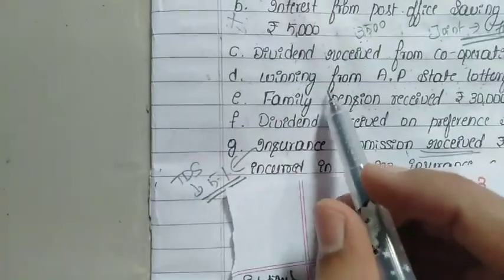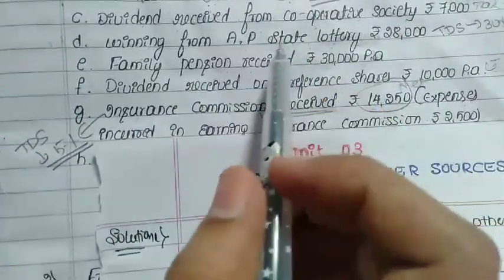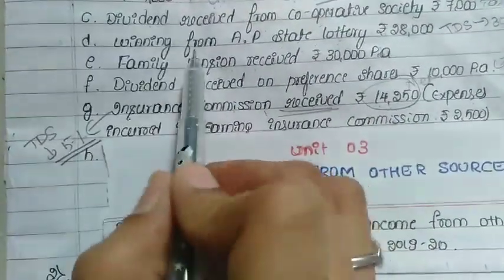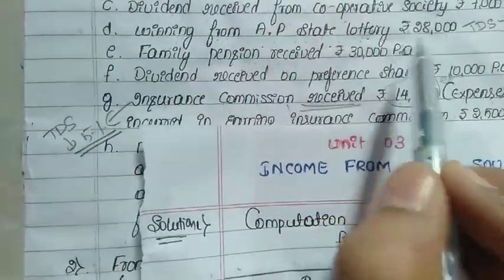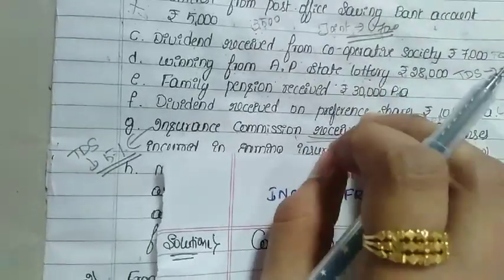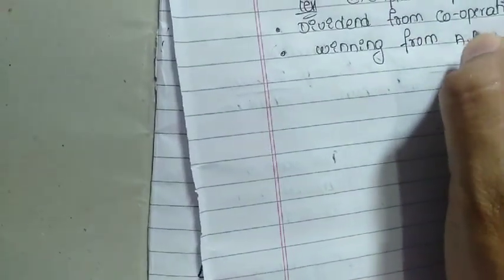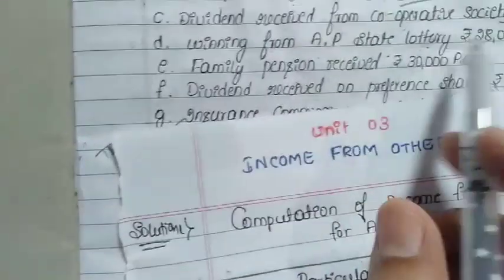Next, winning from Andhra Pradesh state lottery, rupees 28,000. So this is subject to TDS. Lotteries come under your casual income. For this reason we have to gross up this amount. So here, winning from Andhra Pradesh lottery. What is the value here? The value is 28,000. So this is the net value.